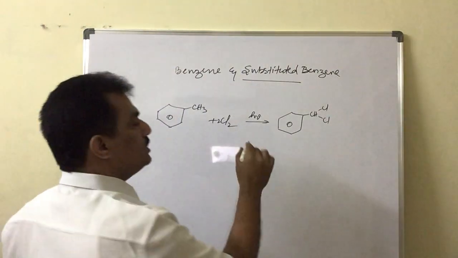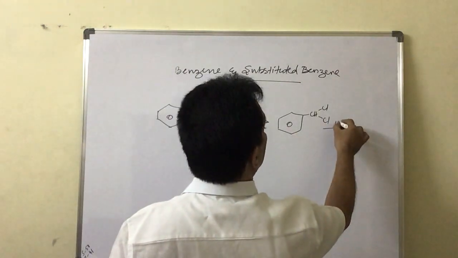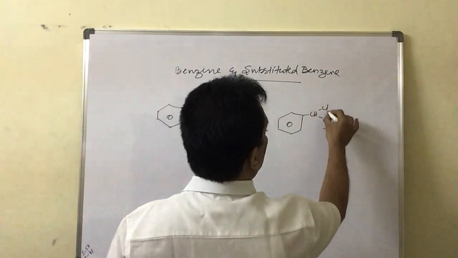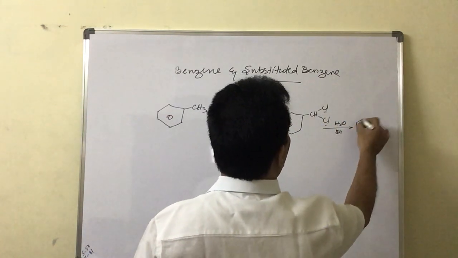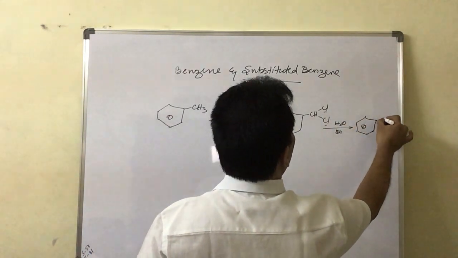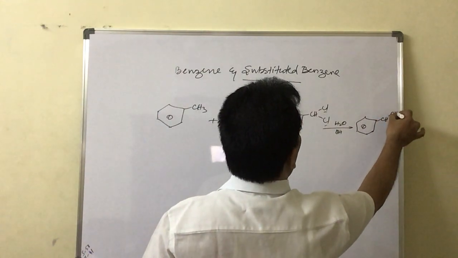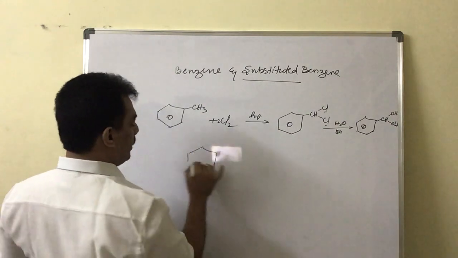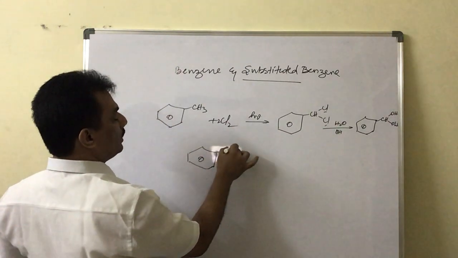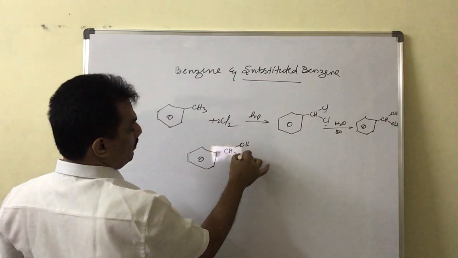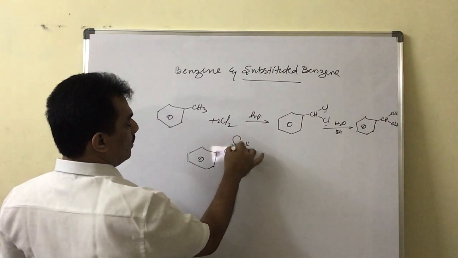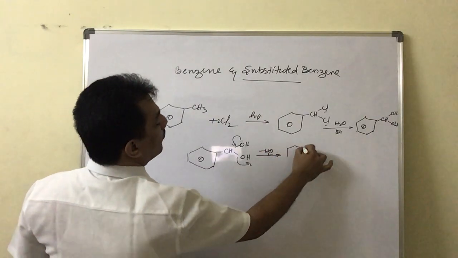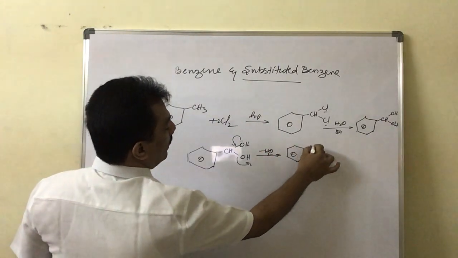Clear? This benzal chloride on hydrolysis in basic medium, the 2 chlorines are replaced by OH groups, and a benzal diol is formed. As we know, once it is formed, the diol is highly unstable, and immediately it eliminates a water molecule and is converted to benzaldehyde like this.